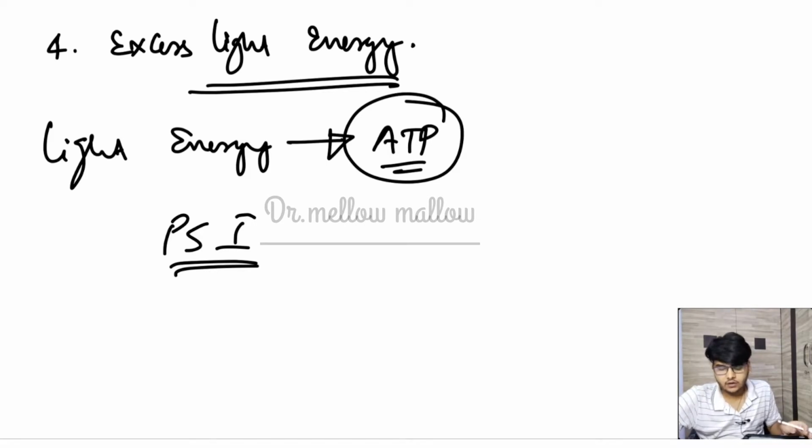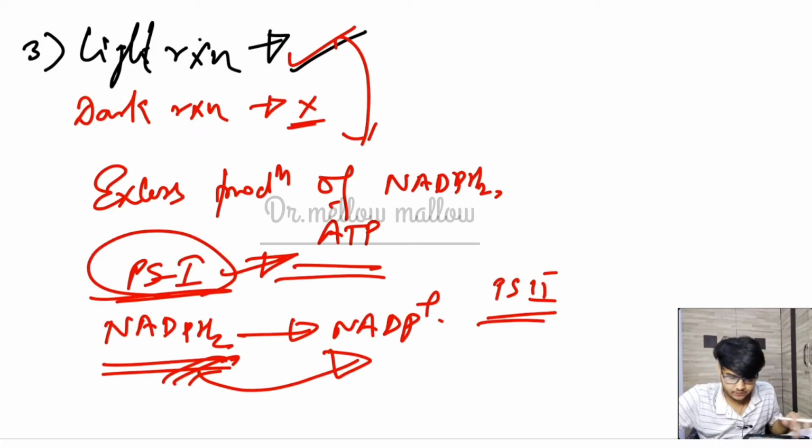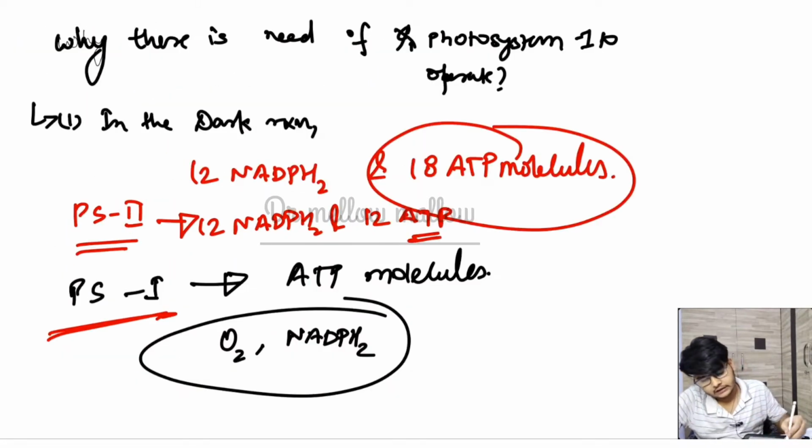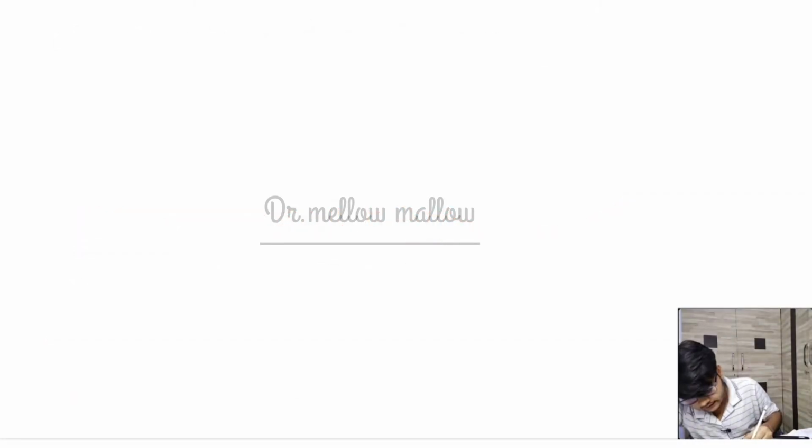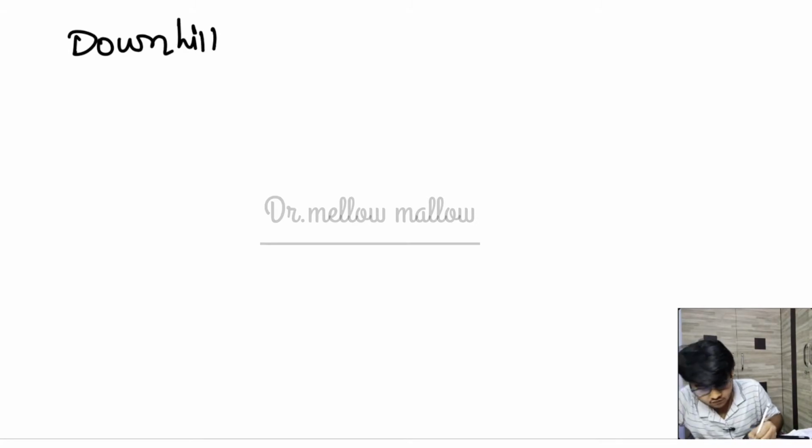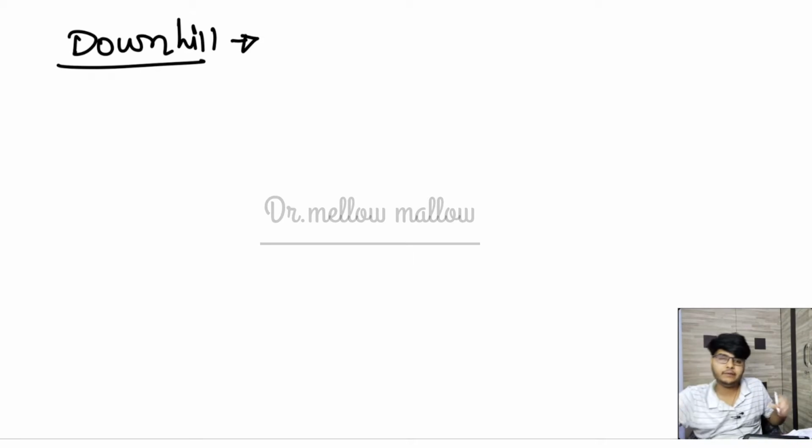So guys, this is all about the 4 points, or the need of photosystem 1 efficiency. Okay, now about some downhill movement and some ETS part which was incomplete in my previous session.